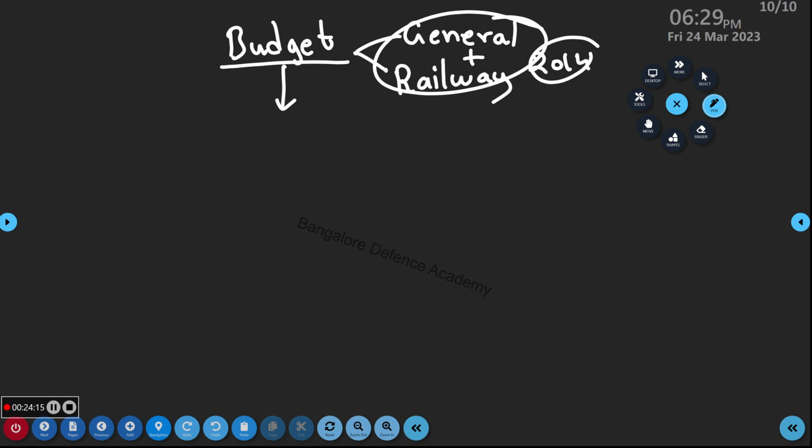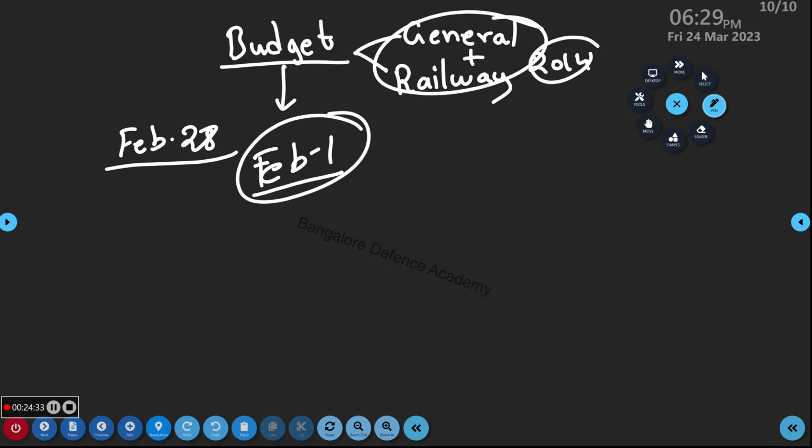Imagine on this day the budget is going to be introduced by the minister. We have December, January, February, March, and then April. What is the financial year of India? April 1 to March 31st. This is the financial year, right? So whatever budget is given will function between these dates, April 1 to March 31.